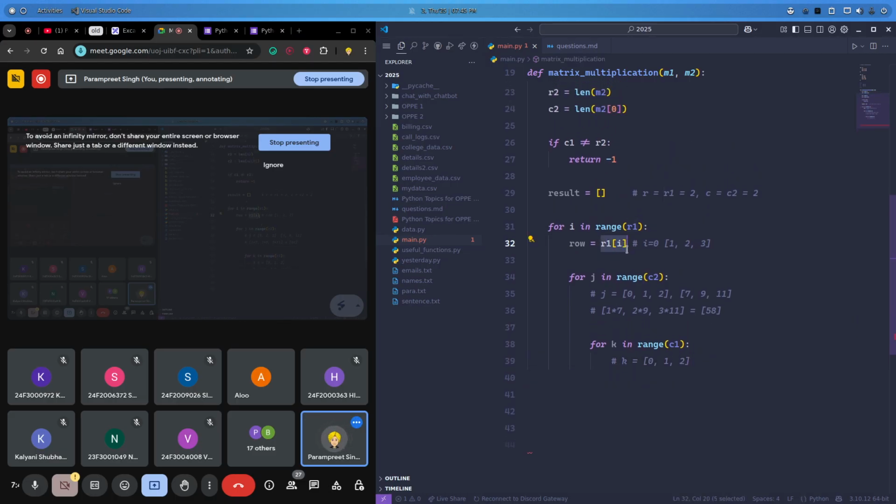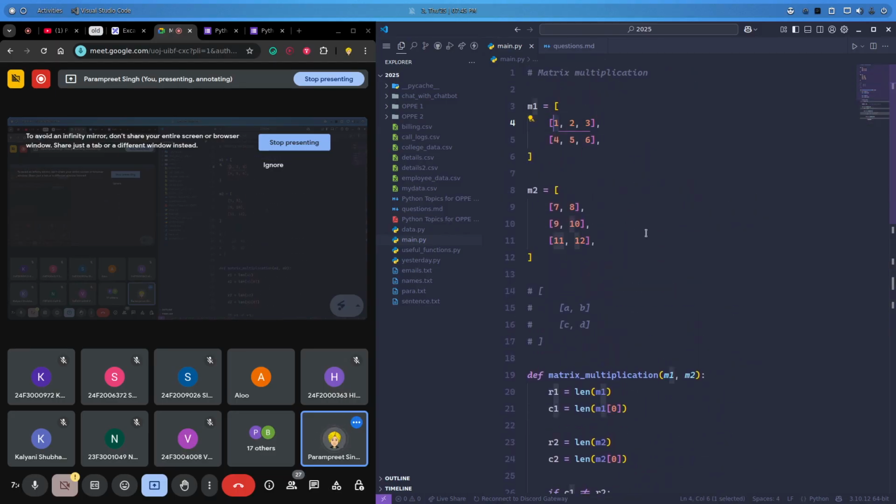So r1 of i, basically the row which we were having, right? Let's not go into the row, let's just take this r1 only. So r1 of i will have 1 2 3, right? Now I need to access 1. How can I access 1 from here, using k? Yes, k. So now here I'll have this one, right?